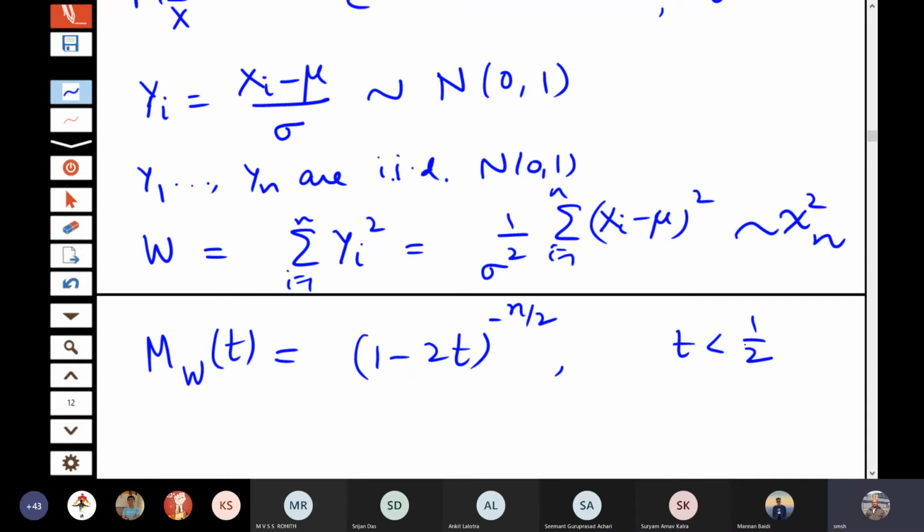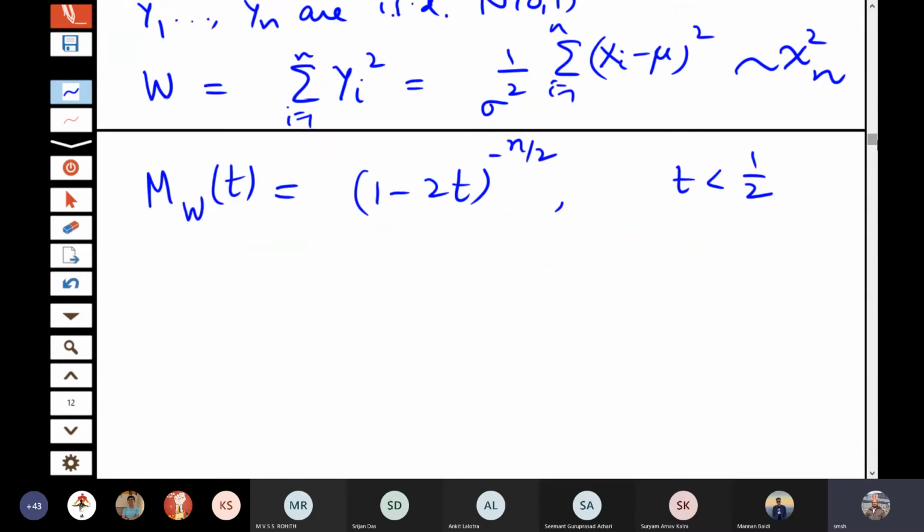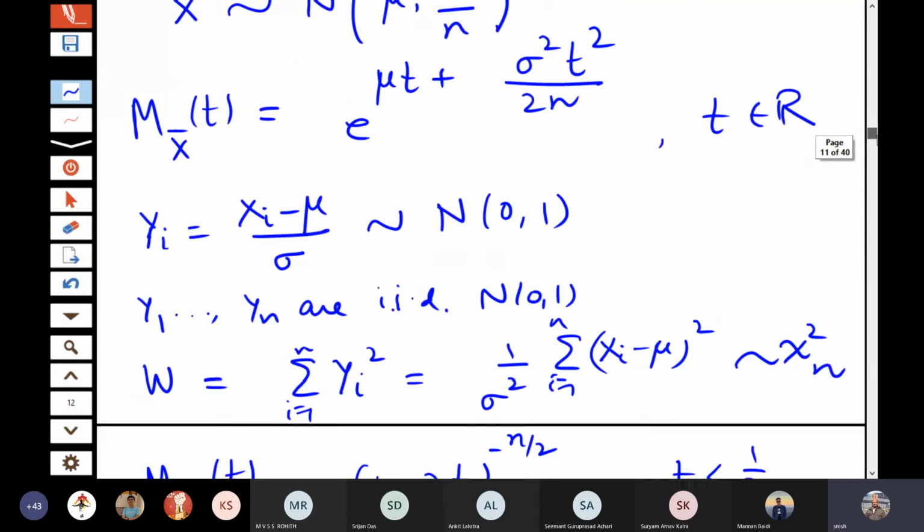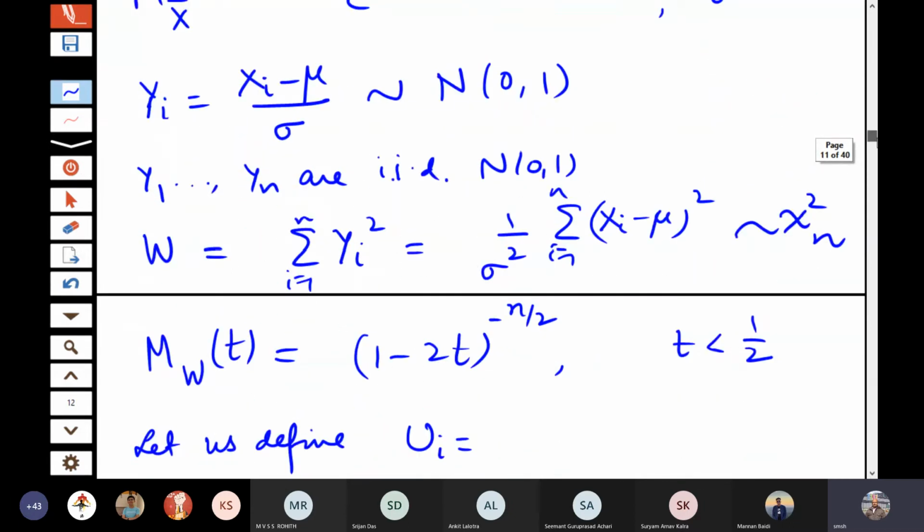Now let me take another change here. Let us just have different names. I have used x bar here, and then I have used yi's here, that is xi minus mu by sigma.